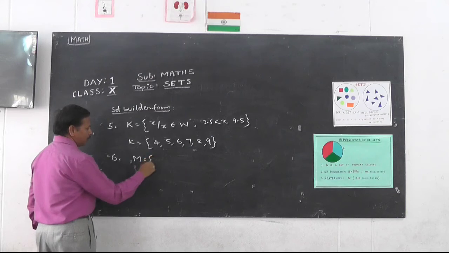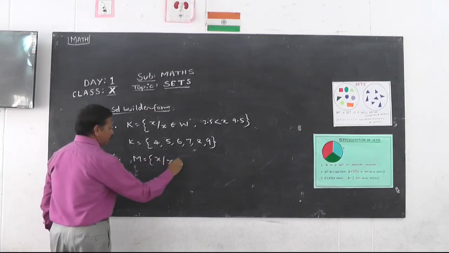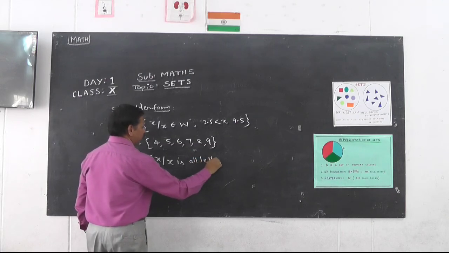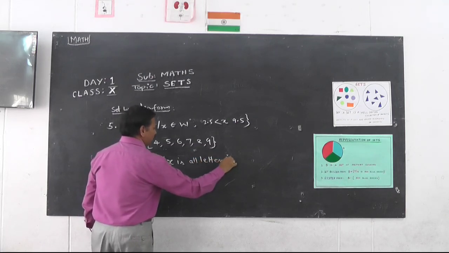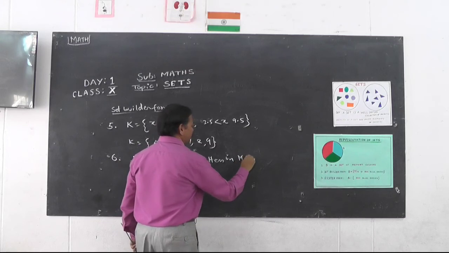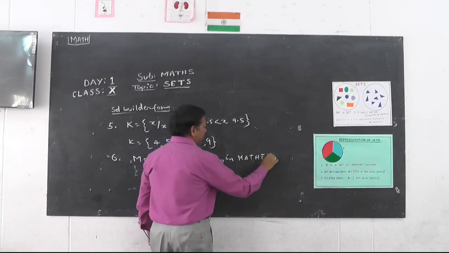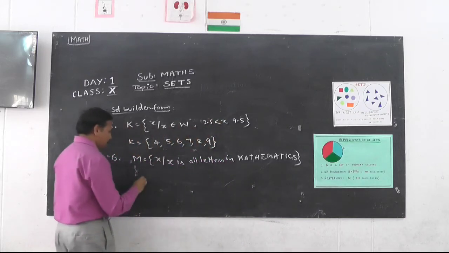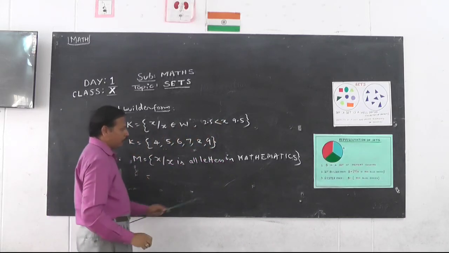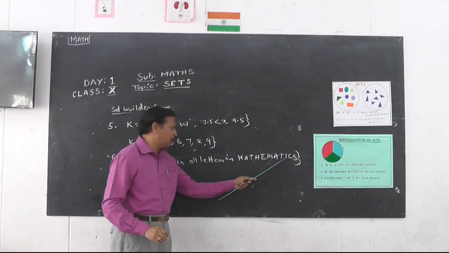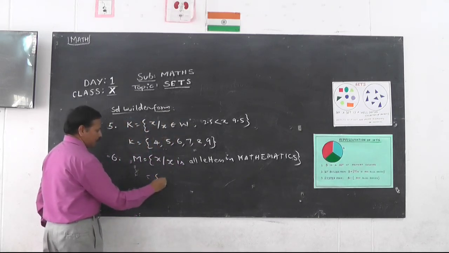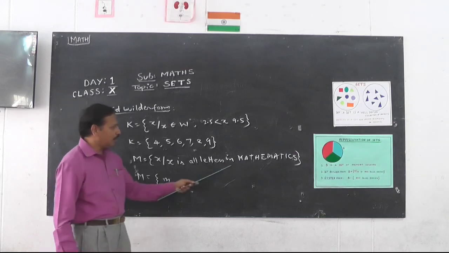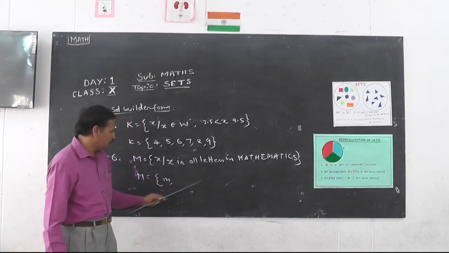Suppose M is taken as a set x such that x is all the letters in mathematics. So all the elements we separate here from this word mathematics. M is equal to... we already discussed that all the elements should always be written in small letters.